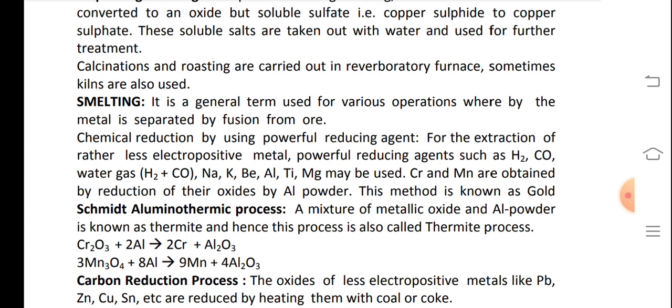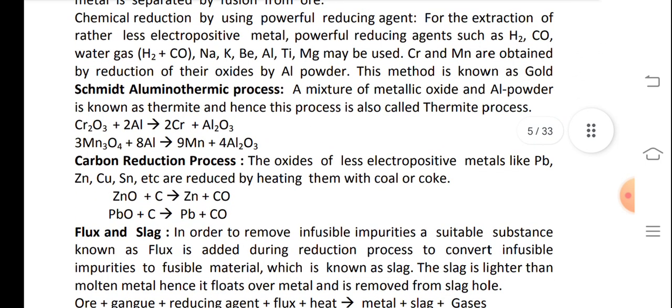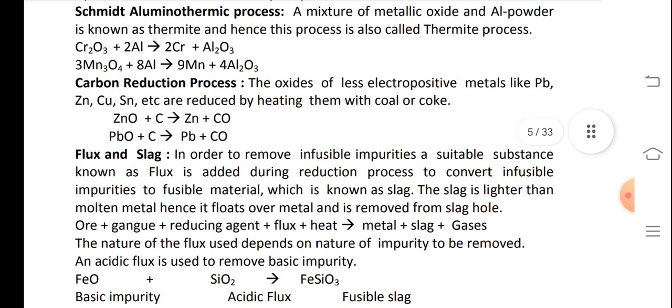A mixture of metallic oxide and aluminium powder is known as thermite, and hence this process is also called the thermite process. Cr2O3 plus 2Al gives 2Cr plus Al2O3. 3Mn3O4 plus 8Al gives 9Mn plus 4Al2O3. Carbon reduction process: the oxides of less electropositive metals like lead, zinc, copper, tin, etc. are reduced by heating them with coal or coke. Zinc oxide plus carbon gives Zn plus CO. PbO plus C gives Pb plus CO.